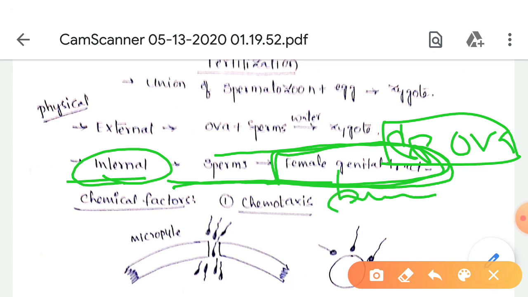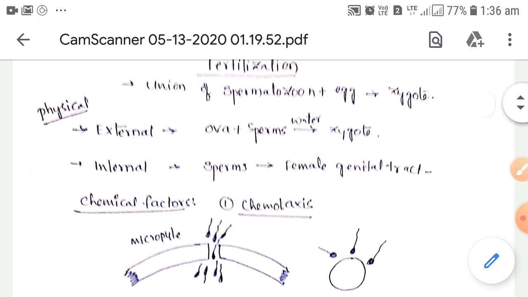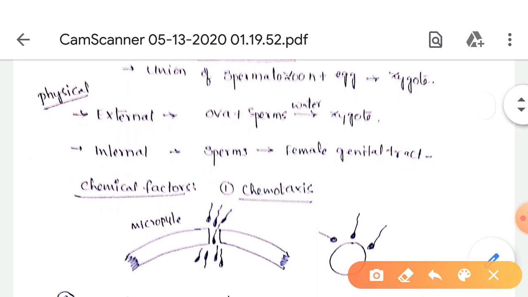The best example for internal fertilization is man. These two belong to the physical factors involved in fertilization.